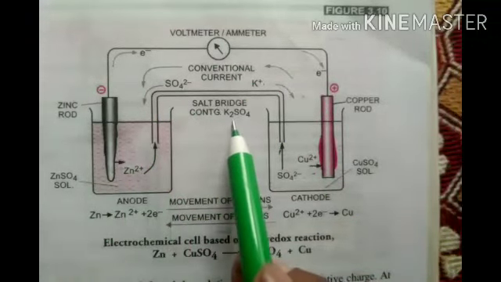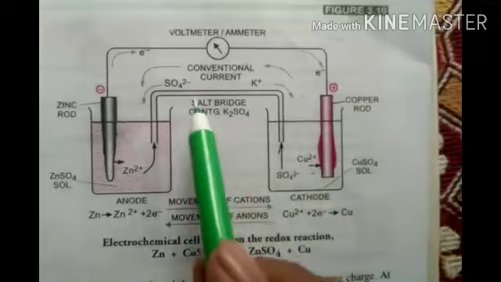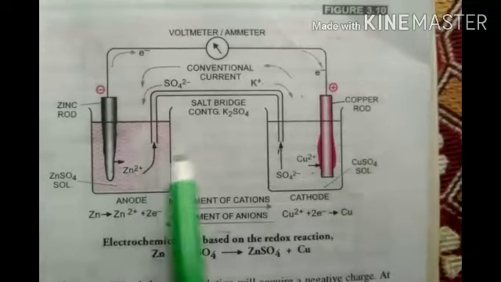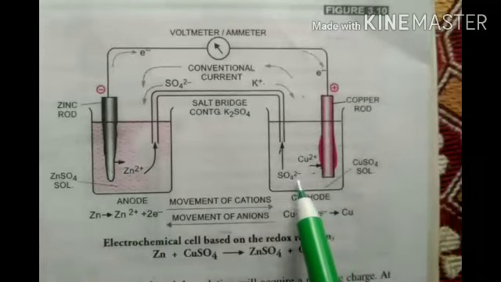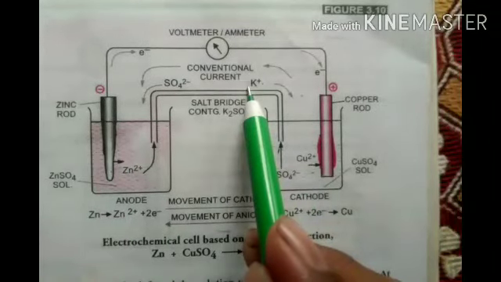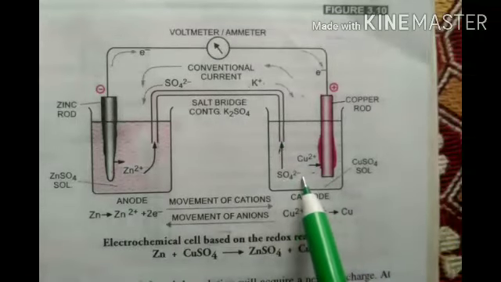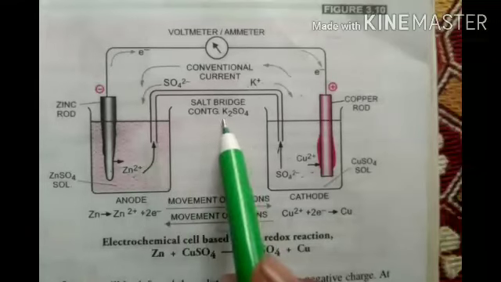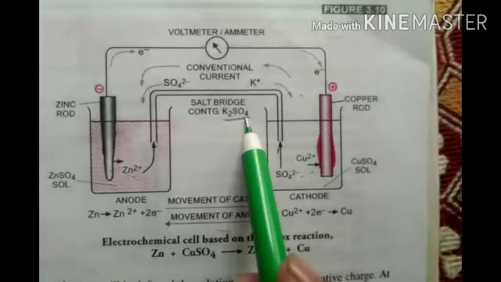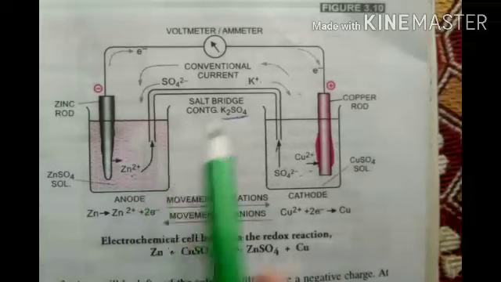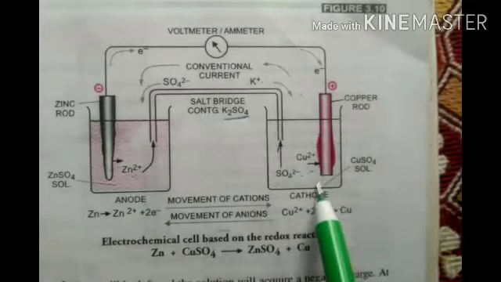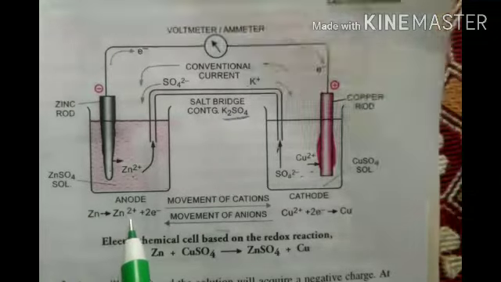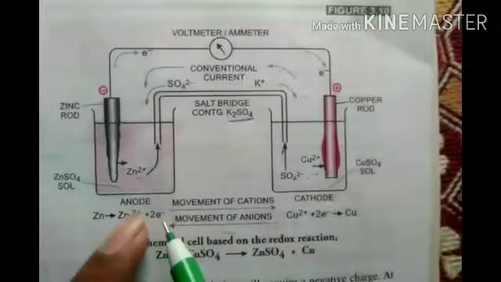Now the salt bridge contains K2SO4. K plus will come this side, SO4 2 minus will come this side. SO4 2 minus will come toward the zinc side, and K plus mingles with the copper sulfate side. So again K2SO4 is there, it is mingled with this one, it is mingled with this one. So CuSO4 solution, ZnSO4 solution. What is going on here? Zinc is releasing electrons.